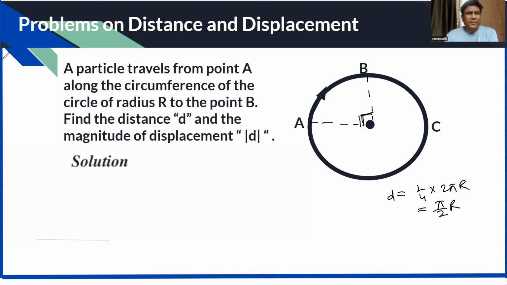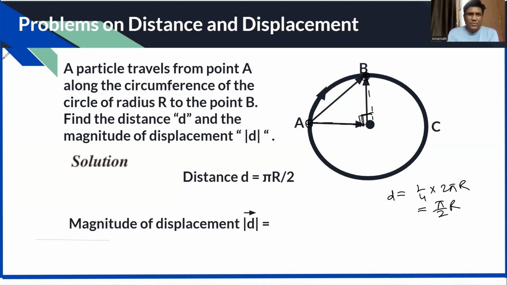The distance will be simply pi r by 2 only. And the displacement magnitude is what? From point A to point B, you have to join a line only, nothing else, because these two radii are perpendicular.